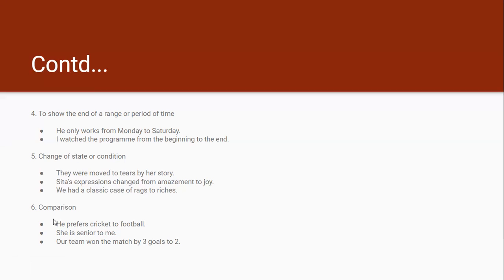Then to is also used to show comparison. He prefers cricket to football. She is senior to me, junior to me. Our team won the match by 3 goals to 2. So in all of these cases, to is used to show comparison. 3 goals to 2. The other team scored 2, we scored 3. So 3 goals to 2.